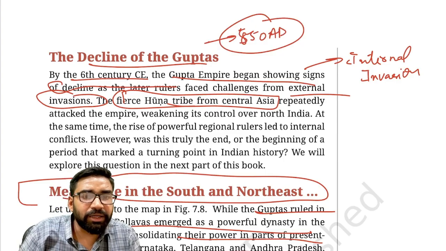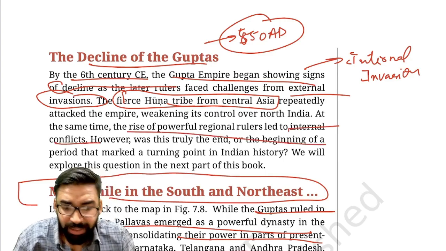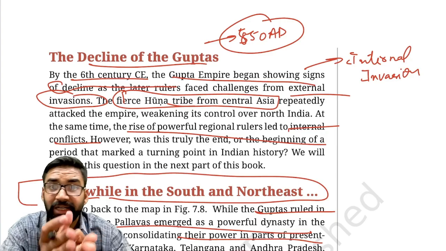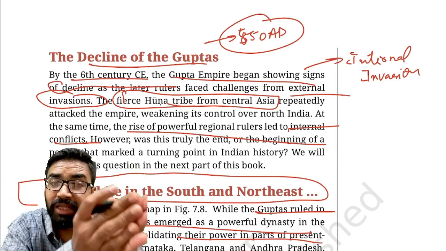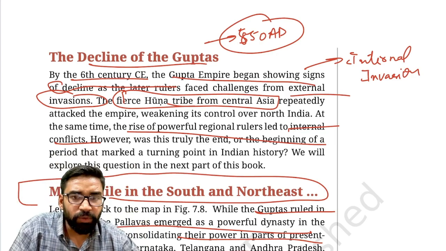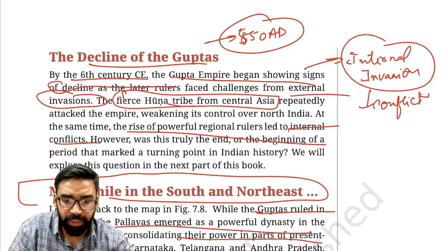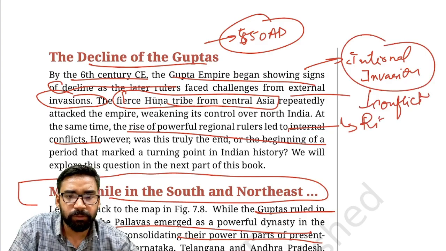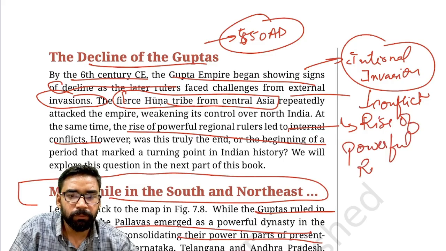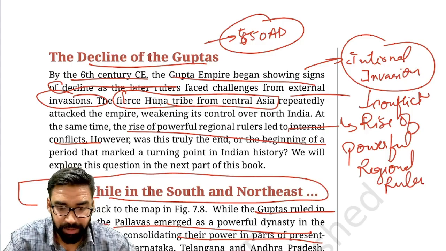Fine. And there were internal conflicts also. Clear? There were some internal conflicts. Now, how? Their officials created them, as I have said, because they started giving land grants to their officials. So whenever the king becomes weak, their officials will challenge the authority of the king. Internal conflicts resulted in the rise of powerful regional rulers, and in this way local rulers asserted their independence.